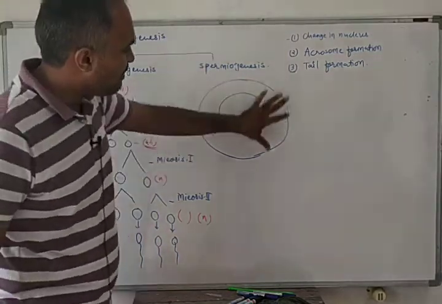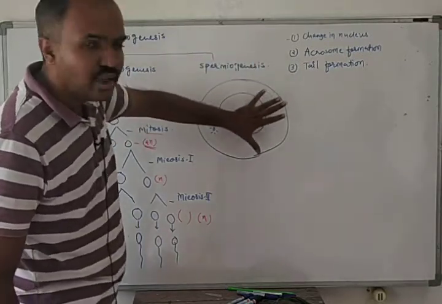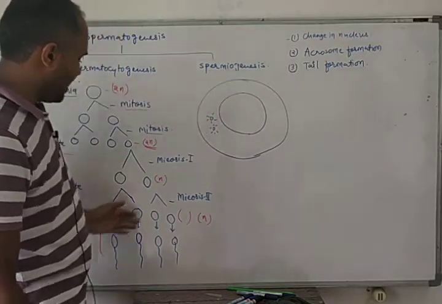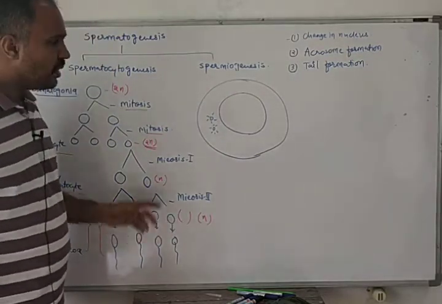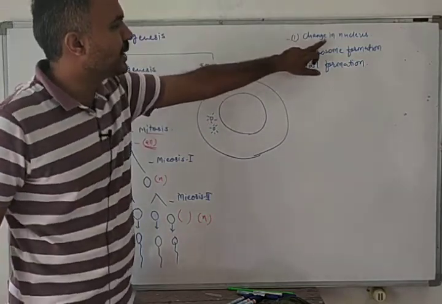See, this is a spermatid. It is a round-shaped cell. This spermatid is round in nature. Now what will happen? First of all, there will be a change in the nucleus.